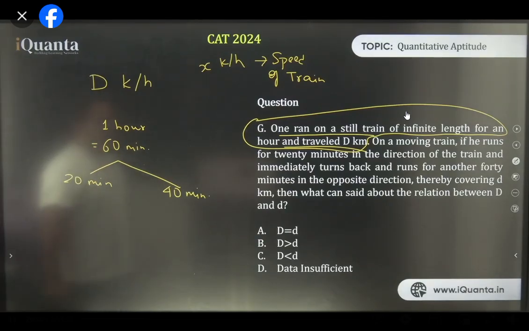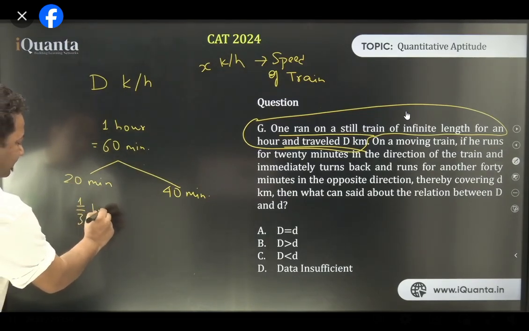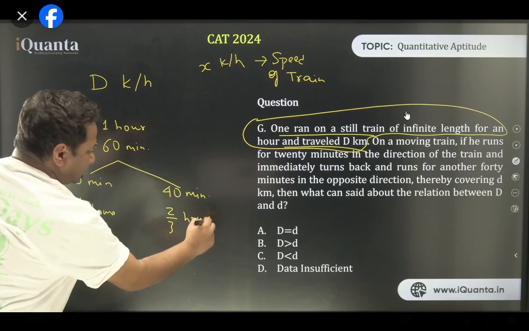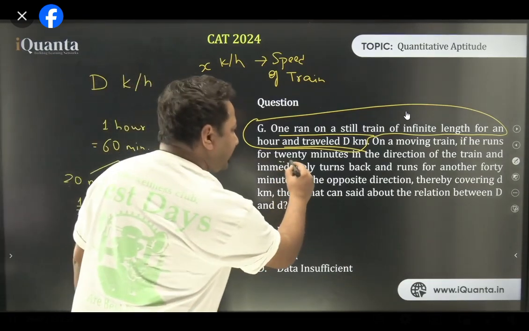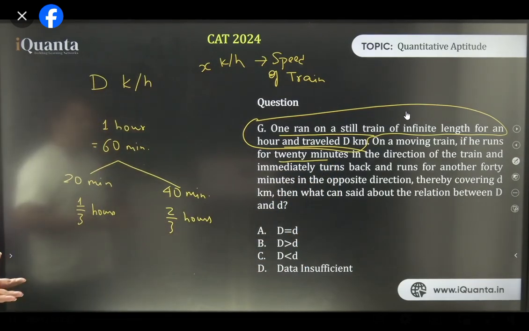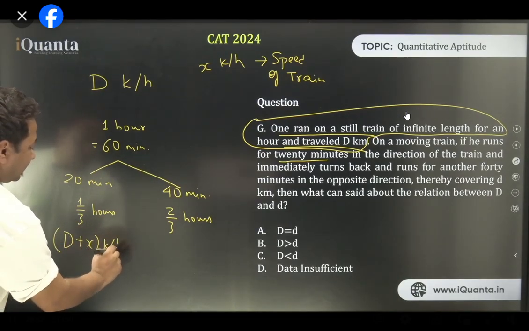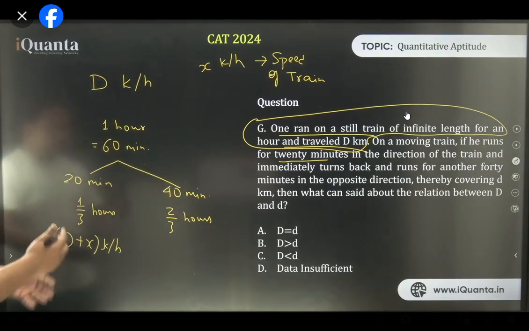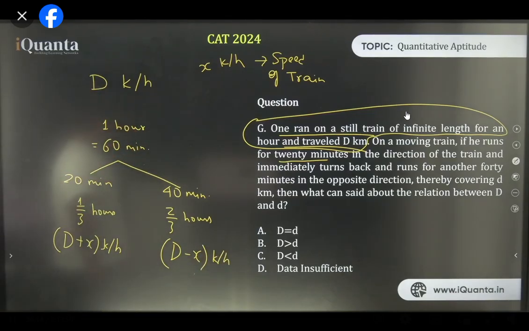Now what is happening? 20 minutes is 1 by 3 hours, and 40 minutes is 2 by 3 hours. The first 20 minutes was in the direction of the train, so his speed will add up. His speed for 1 by 3 hours will be D plus x kilometers per hour, and for these 40 minutes, while turning back, it will be D minus x kilometers per hour. One thing I have not mentioned, but it's obvious, is that the speed of G1 is more than the speed of the train.